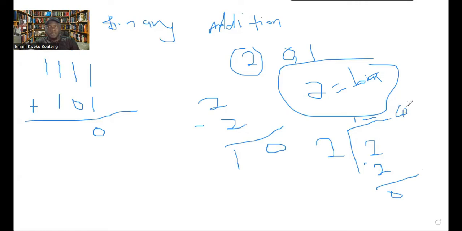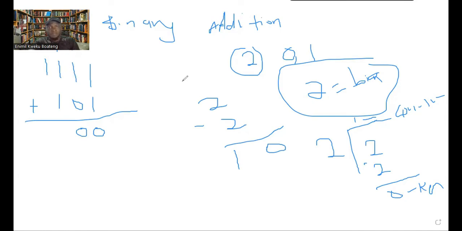So this is our 1, the quotient. This is quotient. And then this is remainder. So you see that 1, remainder 0. But since we write down remainders, we write 0 here. And don't forget there's a carry of 1. Now, 1 plus 1 is 2. And then 2 plus this 1 is 3.